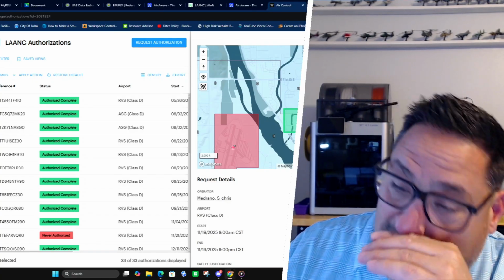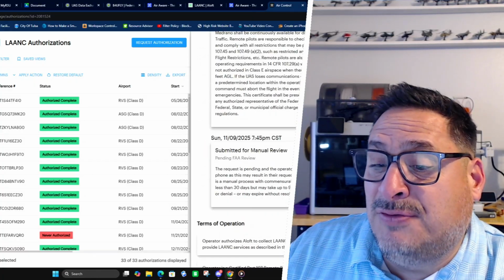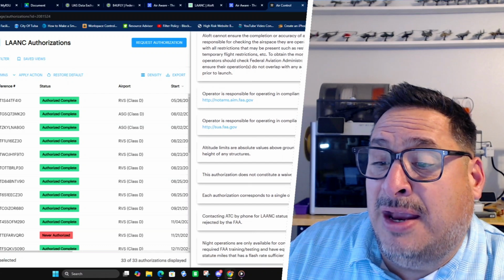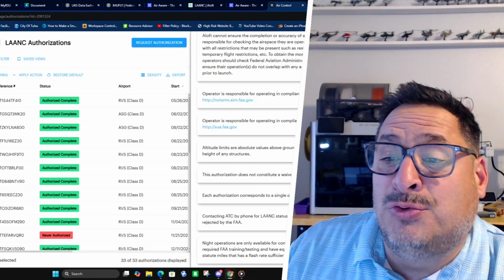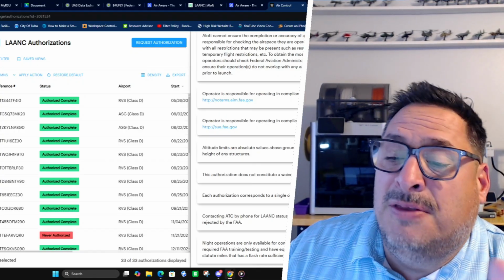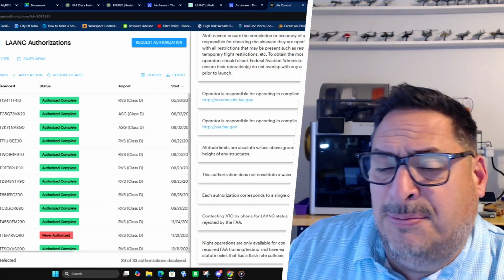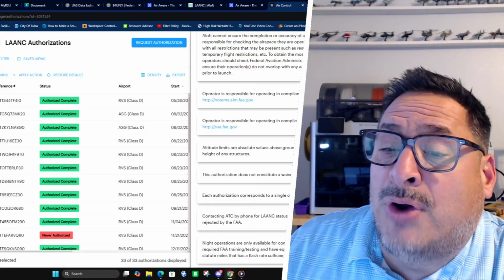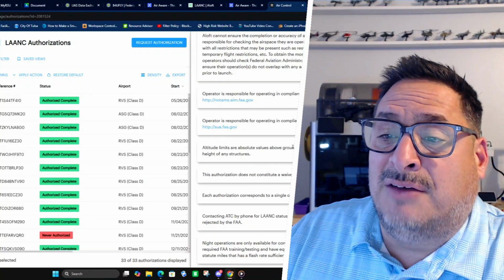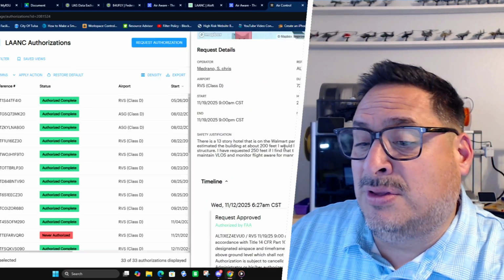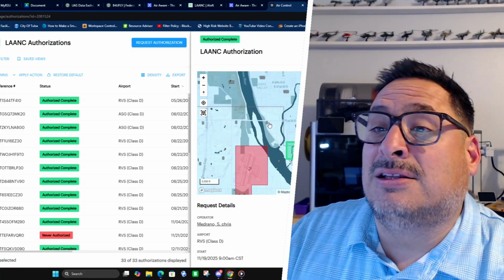So if you go into a space that's 0, go ahead and try to do the LAANC. And if it's authorized for further consideration, that means that the air traffic control tower is willing and able to receive those requests and do them for themselves, then they will. If for some reason you're in the 0 and there's not further consideration, that typically means that the tower is not capable or able for whatever reason, and they're not going to help you get approval. You're going to have to file for a waiver through the FAA, and that's not what this period of instruction is about. This is just primarily about getting LAANC authorization.